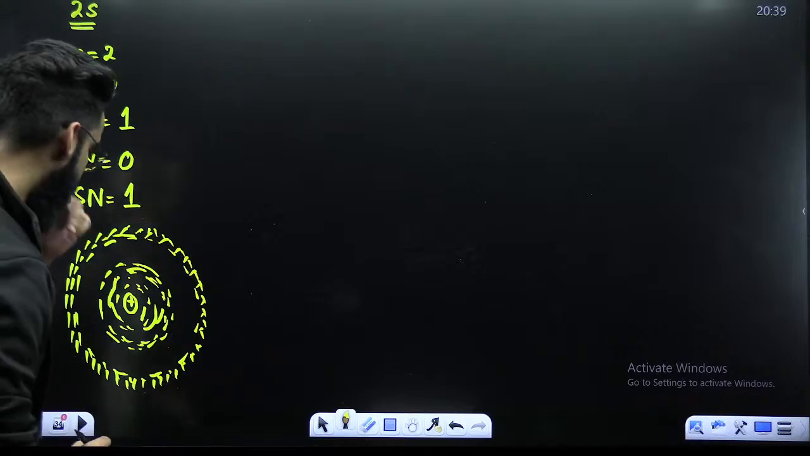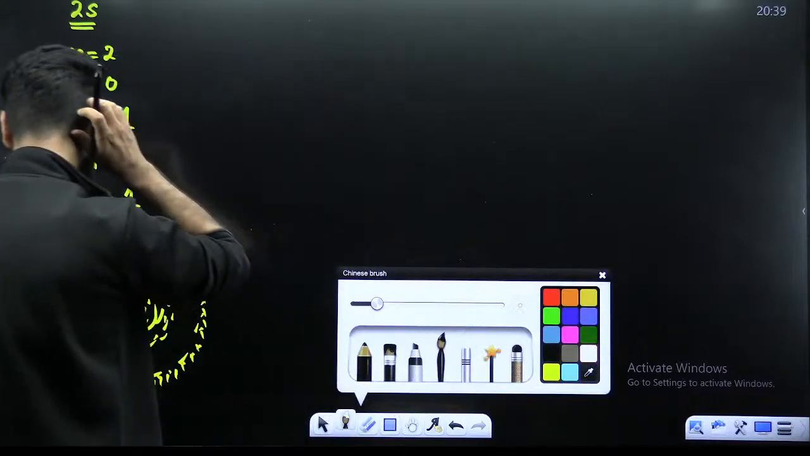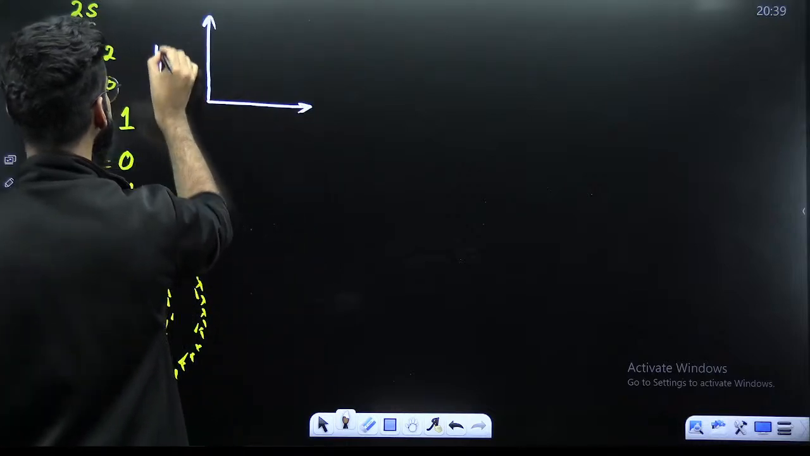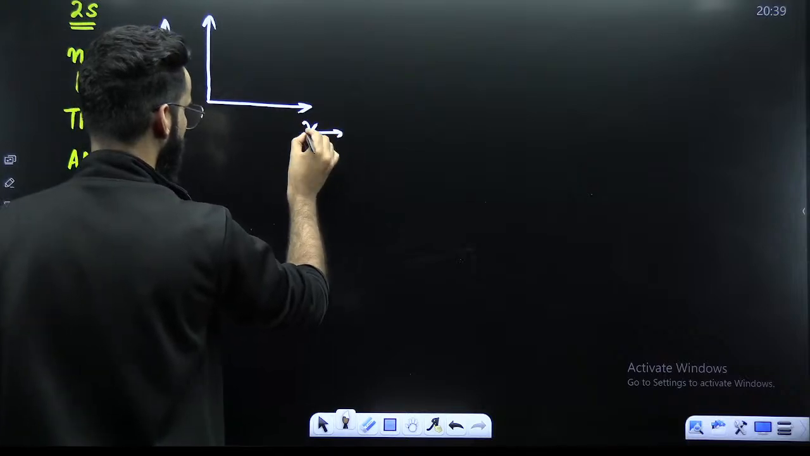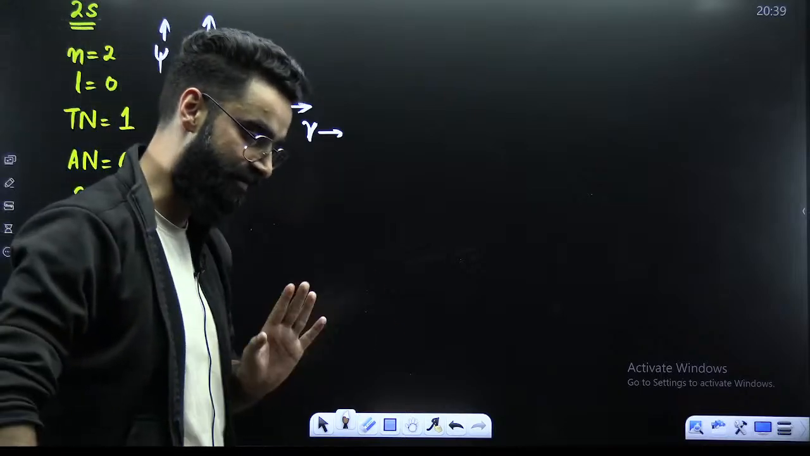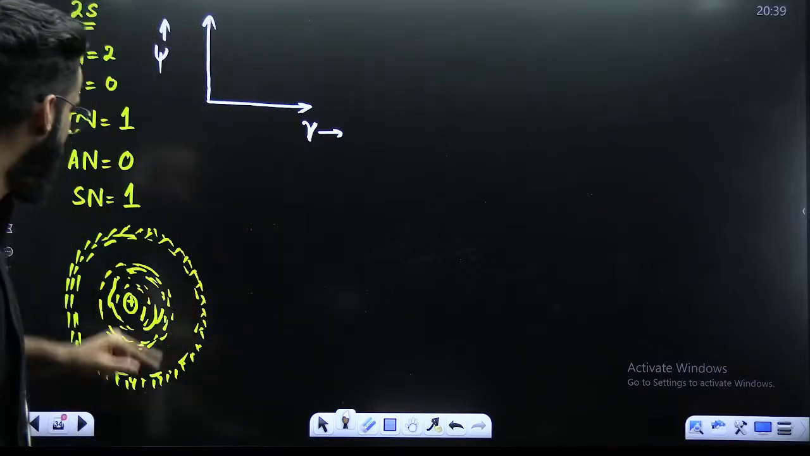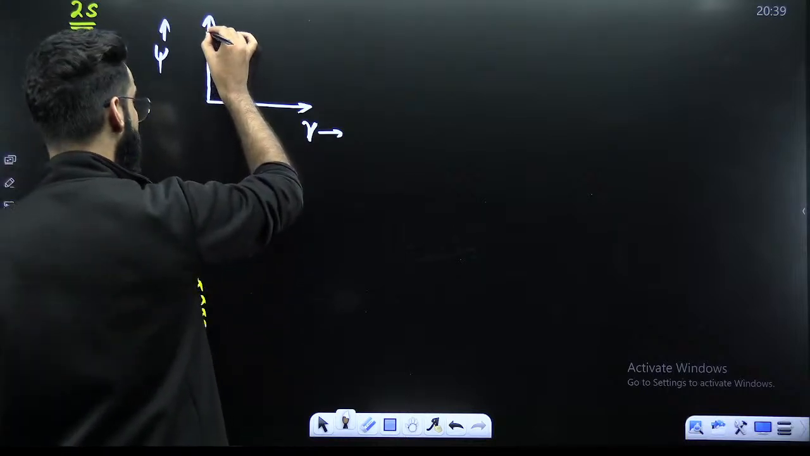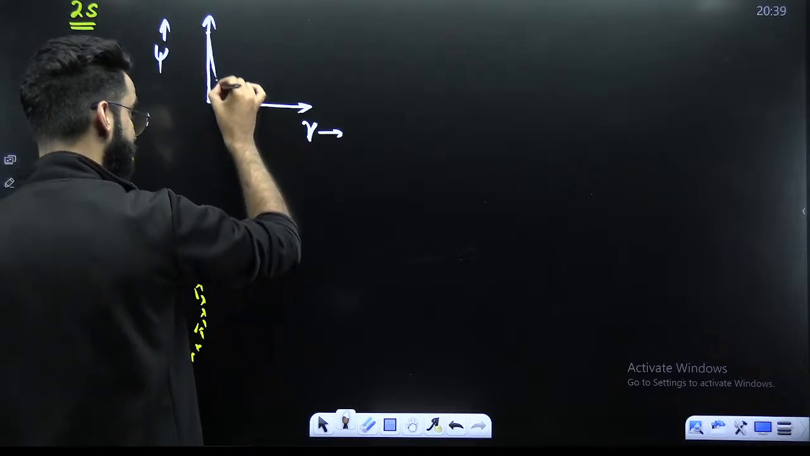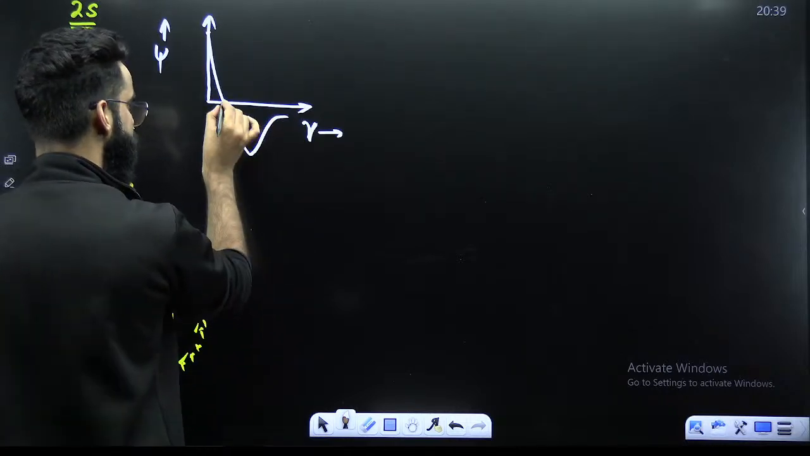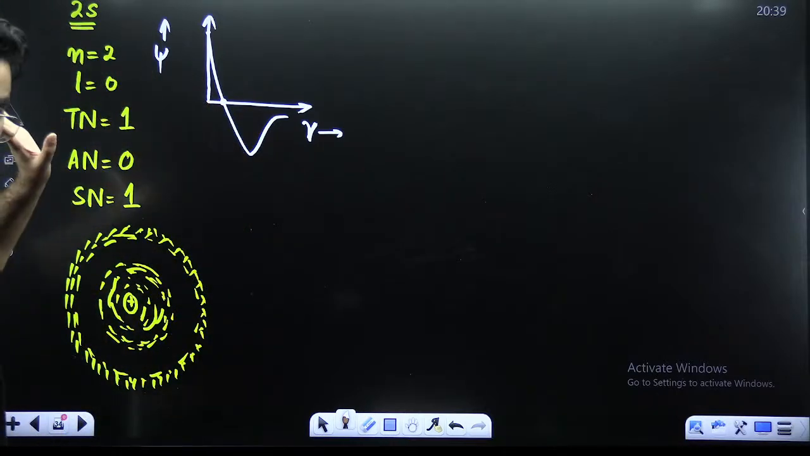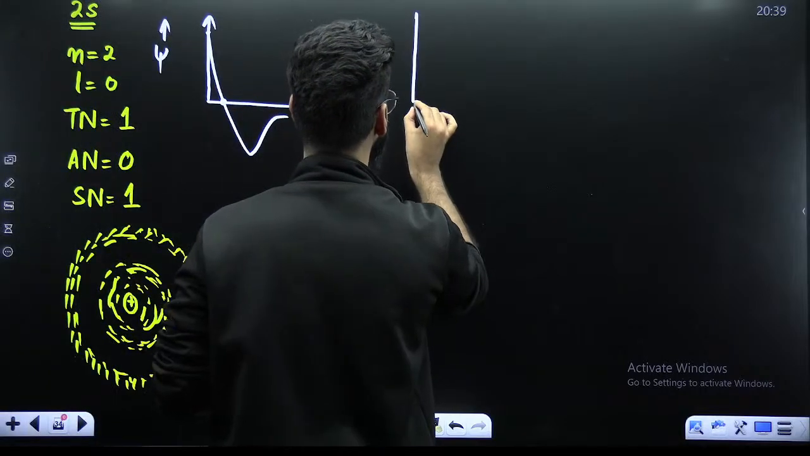Right, people? Now, how do you represent it on the graph? For example, you have to make psi versus r first of all. All the graphs for S, your psi versus R and psi square versus R, in case of S, they start from the top. There is one node as well. So the graph is going to touch the R axis at one point, like this, and then it's not going to touch again. This point represents your radial node, spherical node. Okay, that's all.